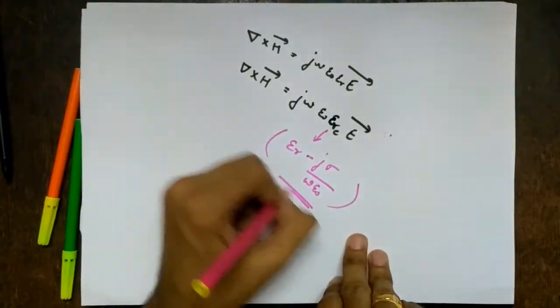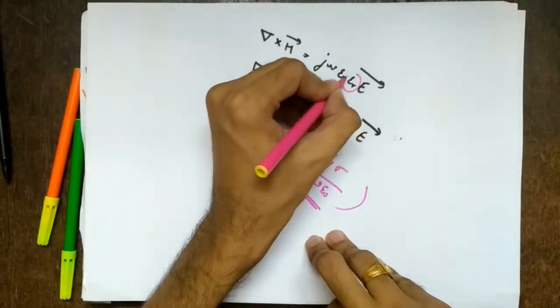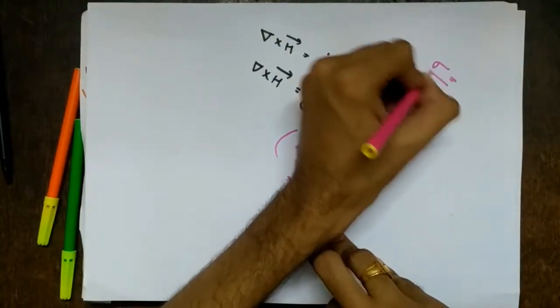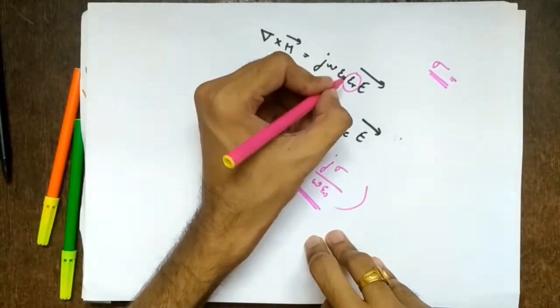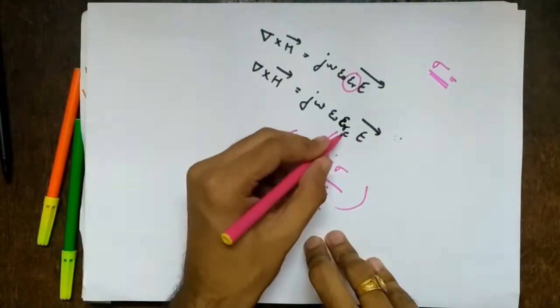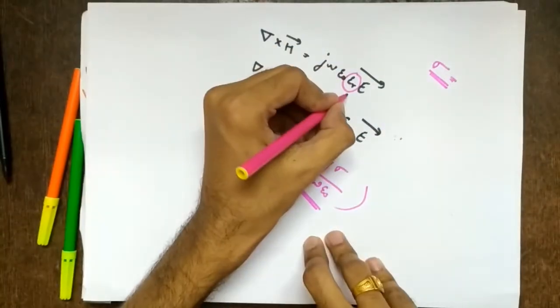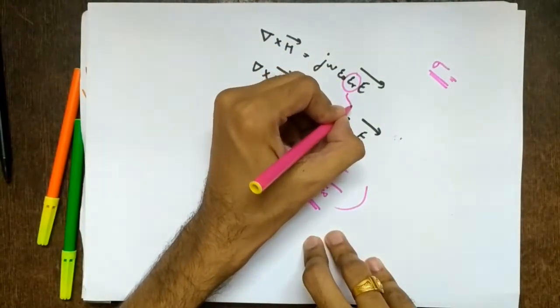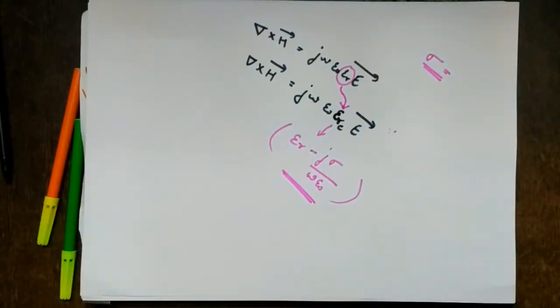So if you observe, this is complex, right? It means that while solving numericals, if sigma is given, it indicates that there is some conductivity, so you have to take that into consideration, right? If sigma is 0, this epsilon rc is nothing but epsilon r, so it boils down to our original numericals, right? So what is happening in a conducting medium? Epsilon r is just getting replaced by epsilon rc. So that's what we saw yesterday, right?